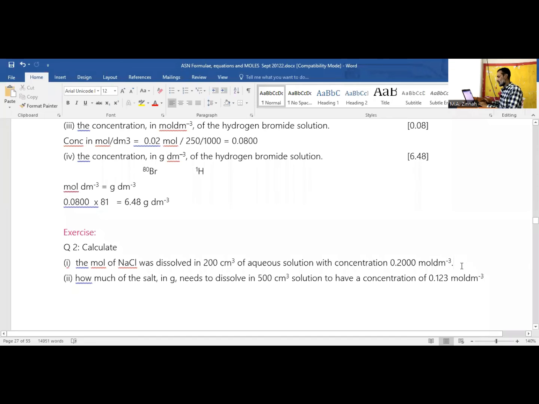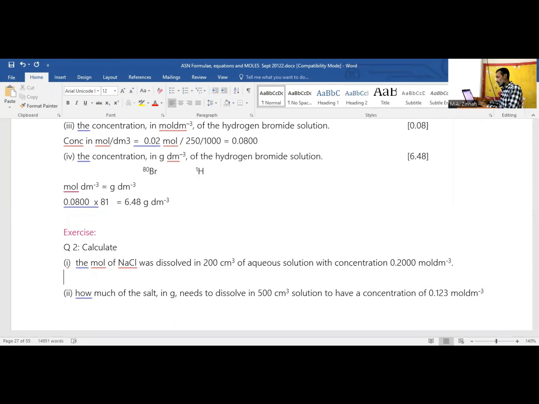And we already finished. Some of you already have done this. So I'm going to show you this first one, mole. Where's the concentration here in this question? Concentration is given here, mole per dm cube. You need to calculate mole, right? So how to get mole from mole per dm cube? This is a very simple mathematical idea. If you have the minimum mathematical concept, mole per dm cube here, you need mole only.